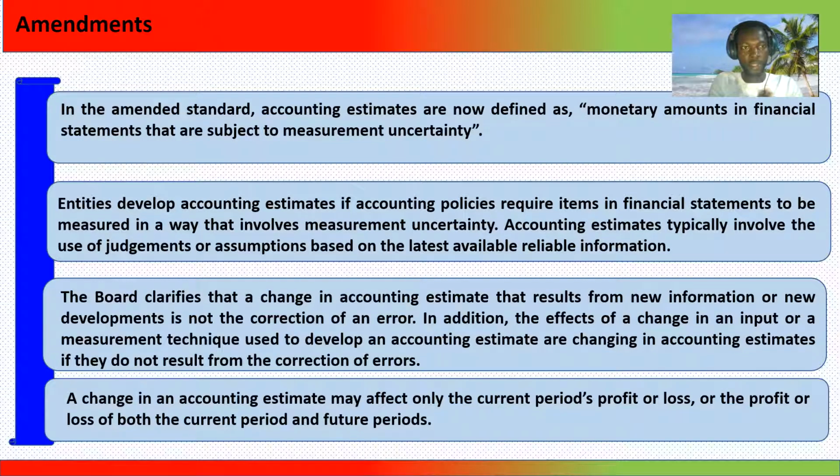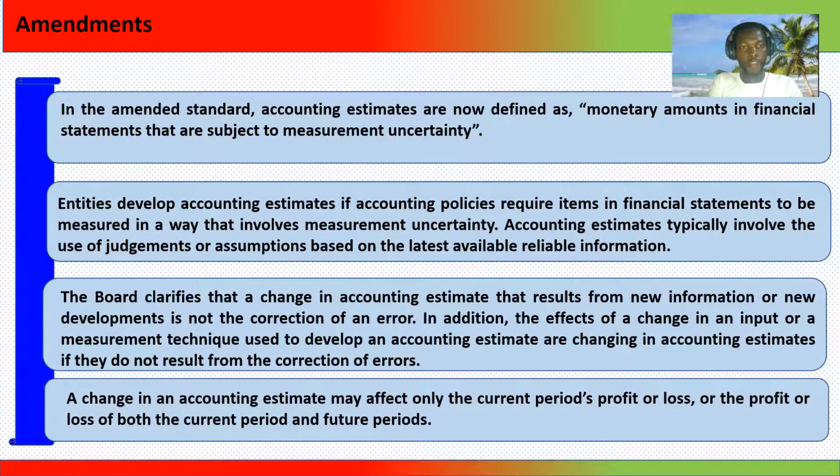One of the amendments is that accounting estimates are now defined as monetary amounts in financial statements that are subject to measurement uncertainty. Another amendment is that an entity develops accounting estimates if accounting policies require items in the financial statements to be measured in a way that involves measurement uncertainty. An accounting estimate typically involves the use of judgments or assumptions based on the latest available reliable information.